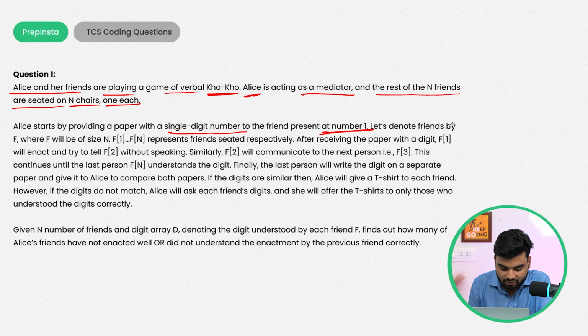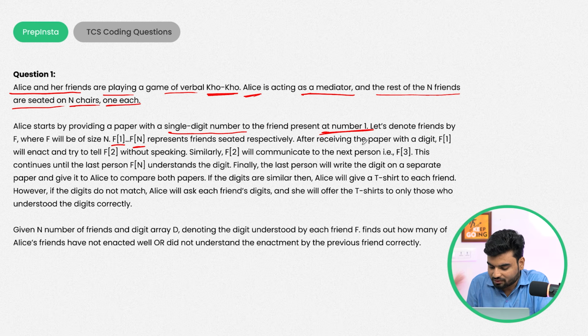Let's denote friends by F, where the size will be N. Whatever array or list has been given will be of size N. So from F1 to Fn you will have the people, representing the friends seated respectively.